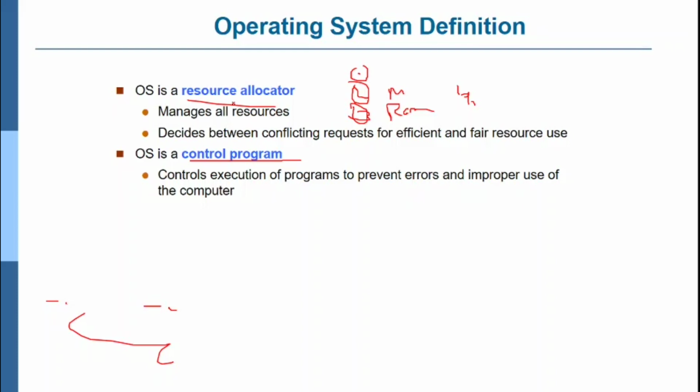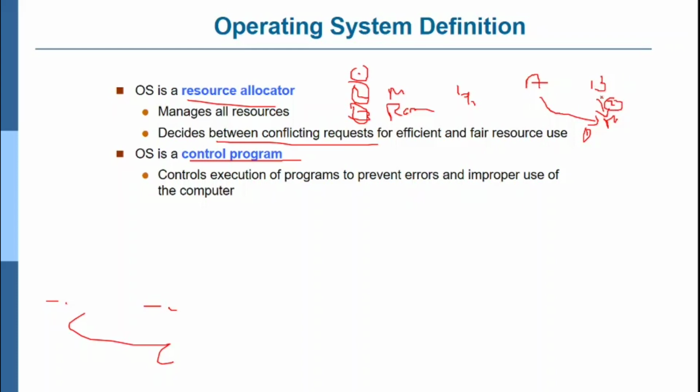Without that, you cannot allocate even a single resource to any of the applications. Next, it decides between conflicting requests for efficient and fair resource use. So what is the meaning of this statement? For example, process A and process B both request memory. First A asks, and second B asks.